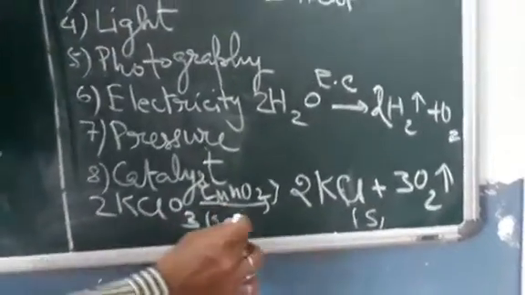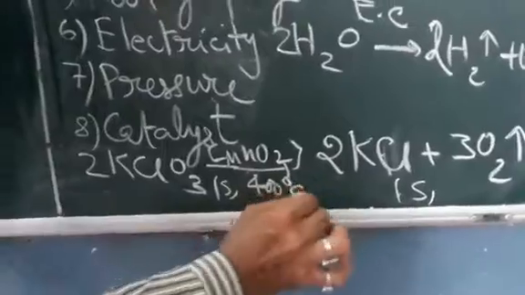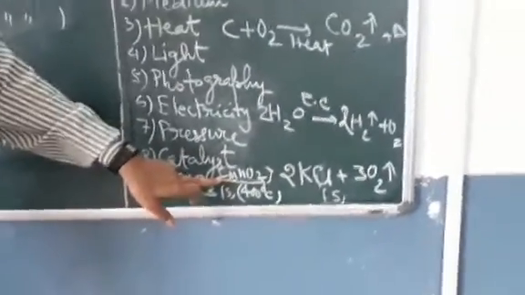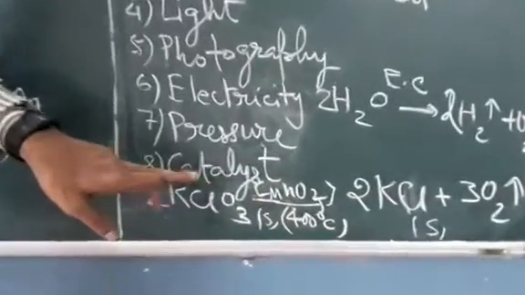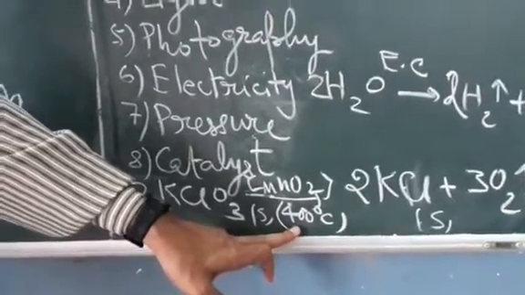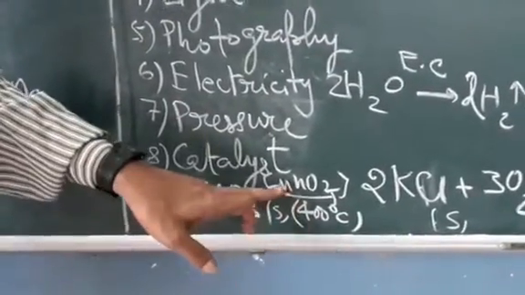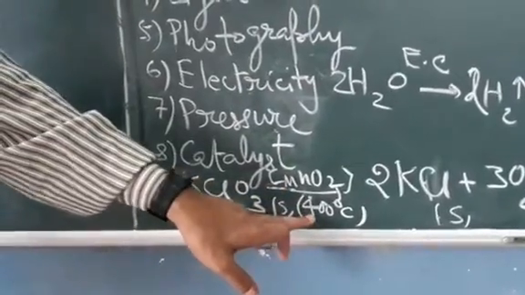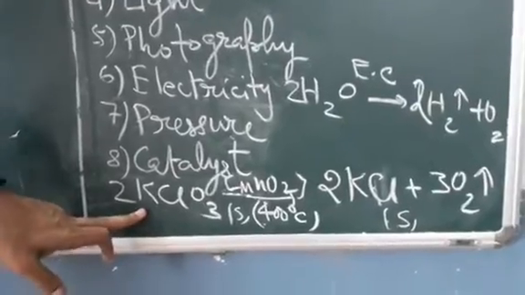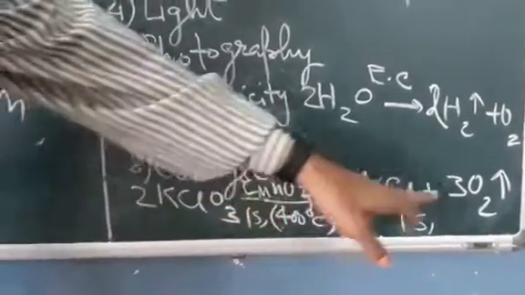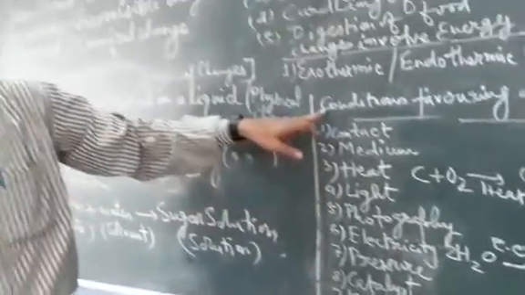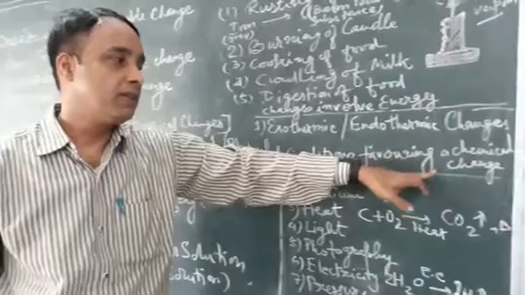At the time of the reaction, it requires 400 degrees Celsius with manganese dioxide, which acts as a catalyst, children. Without the use of manganese dioxide, it requires more energy, 600 degrees Celsius. But if you use manganese dioxide, it requires a lesser amount of energy, that is 400 degrees Celsius. So upon decomposition of potassium chlorate, it forms potassium chloride and oxygen gas. So you see, the use of a catalyst is one of the conditions which favors a chemical change.